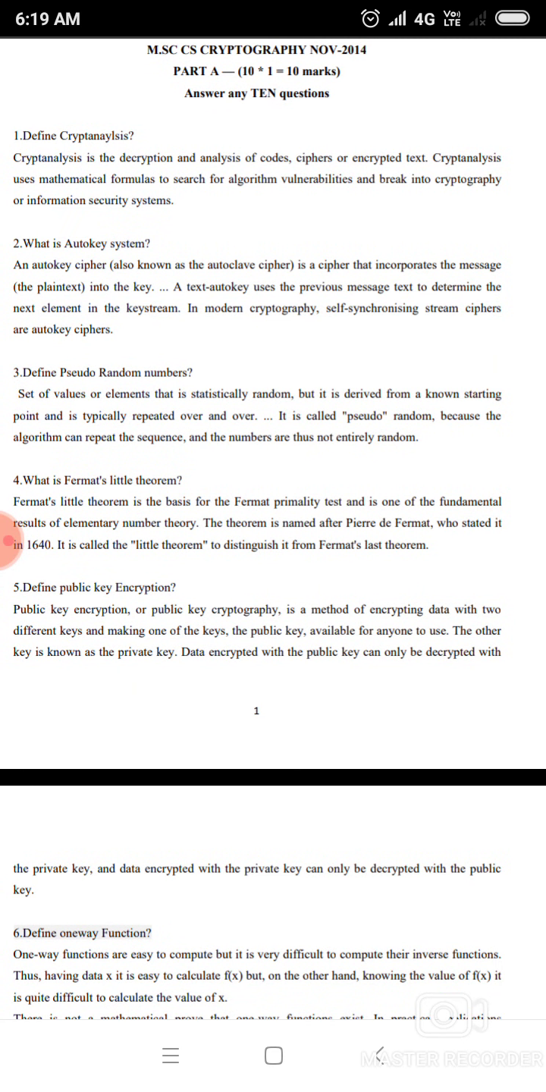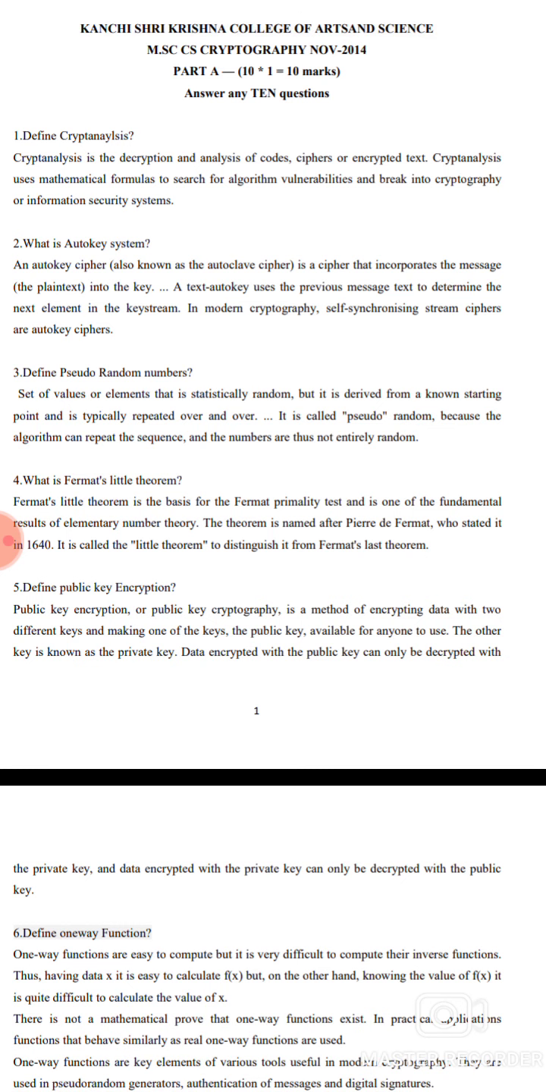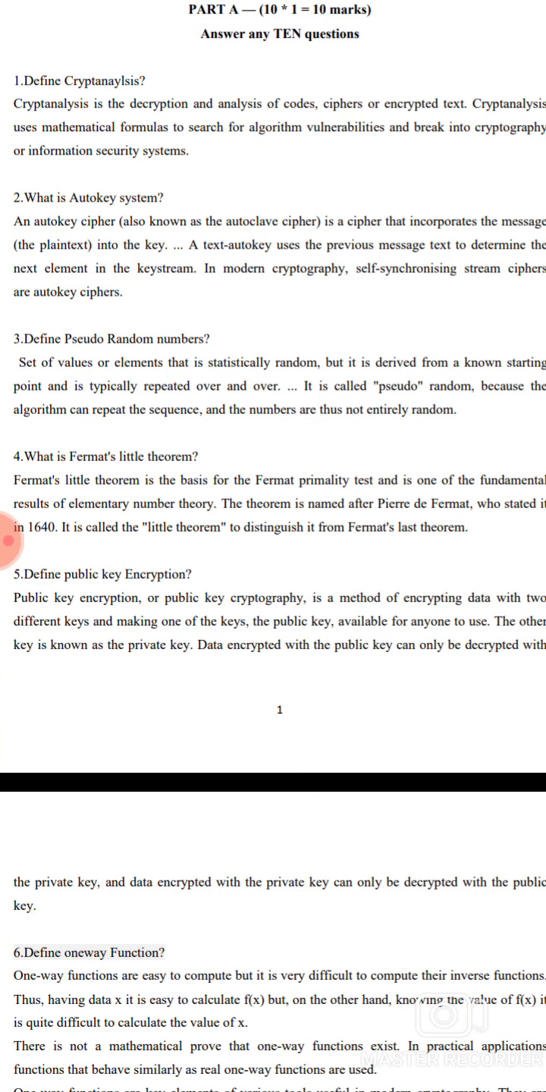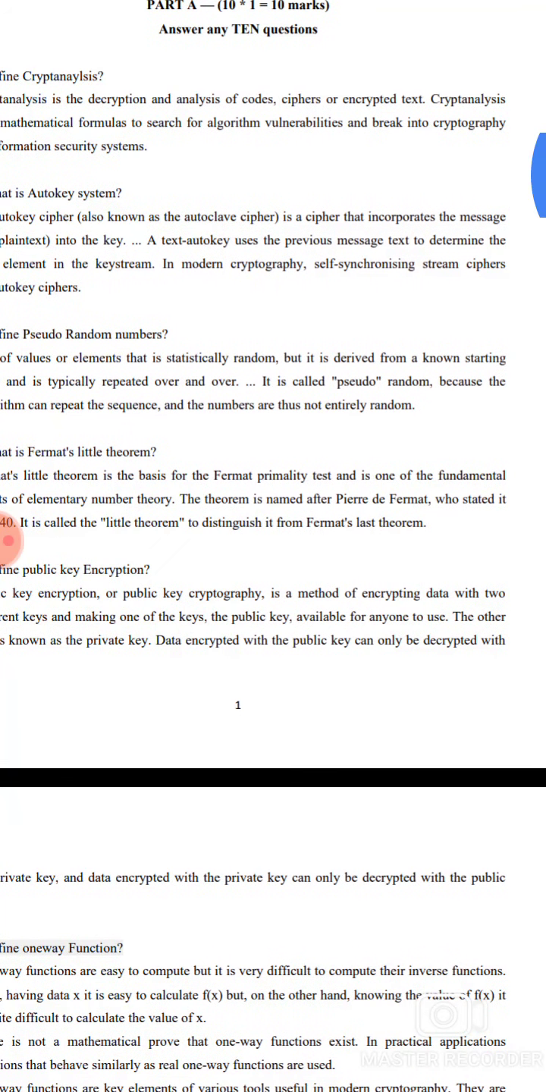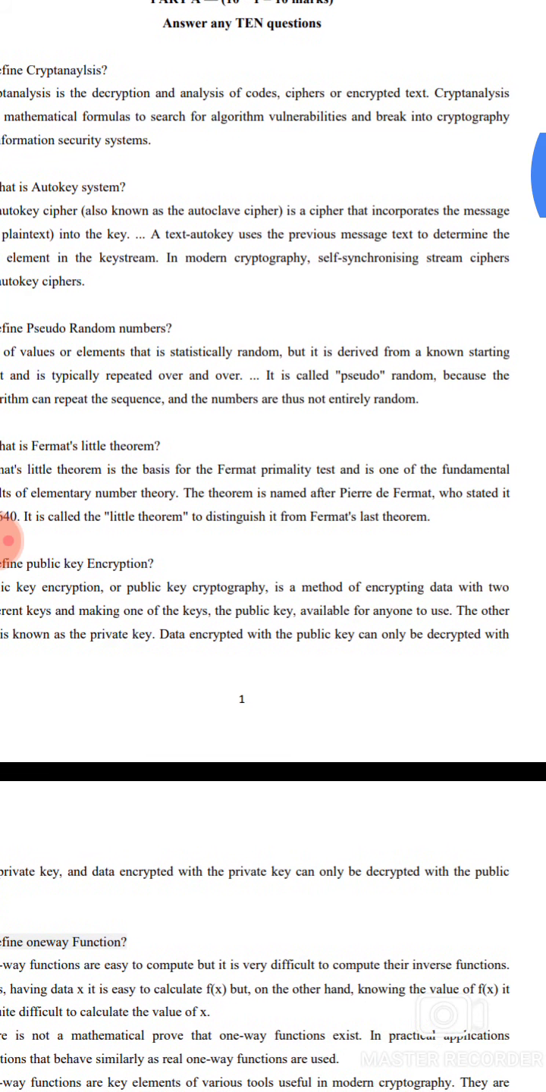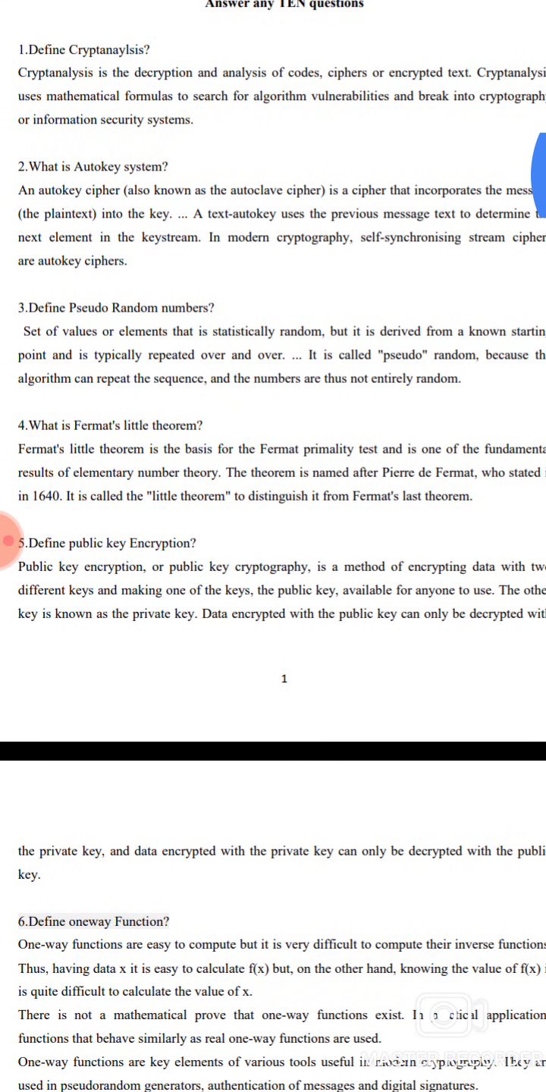2. What is AutoKey system? An AutoKey cipher, also known as an autoclave cipher, is a cipher that incorporates the plain text into the key. The AutoKey cipher uses the previous message text to determine the next element in the key stream. In modern cryptography, a self-synchronizing stream cipher is known as an autokey cipher.